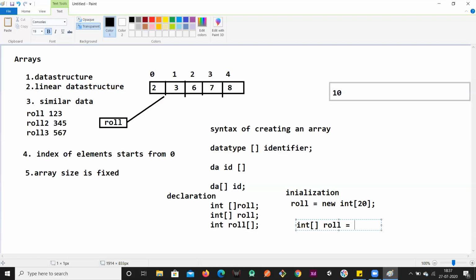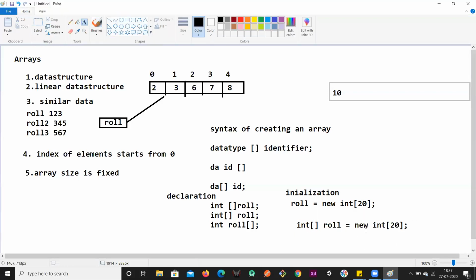So in a single line, we can do this: int roll equal to new int of 20. In this manner, we just have to create an array. Right. So coming to the initialization part.